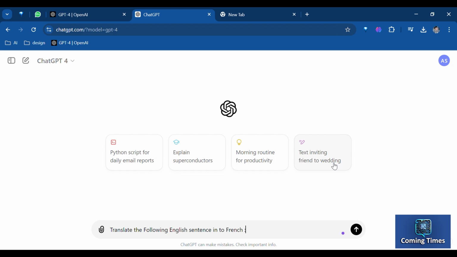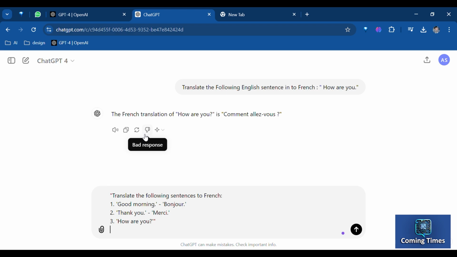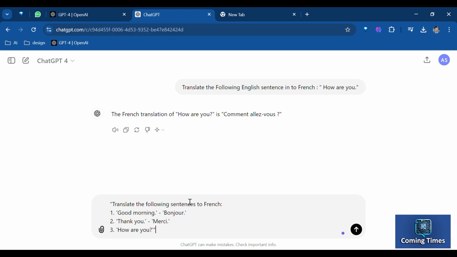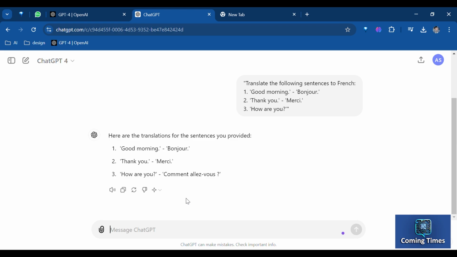Zero-shot prompting example: translate the following English sentence to French. How are you? Few-shot prompting provides a few examples to guide the AI. Example: translate the following sentences to French. 1. Good morning. Bonjour. 2. Thank you. Merci. 3. How are you? Explanation: zero-shot relies on the model's pre-trained knowledge. Few-shot enhances performance by showing the model examples, helping it understand the task better.